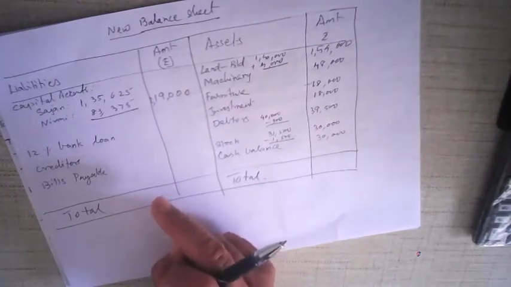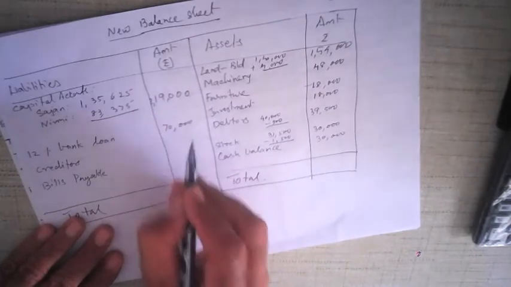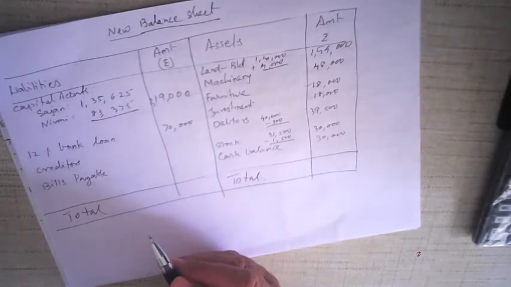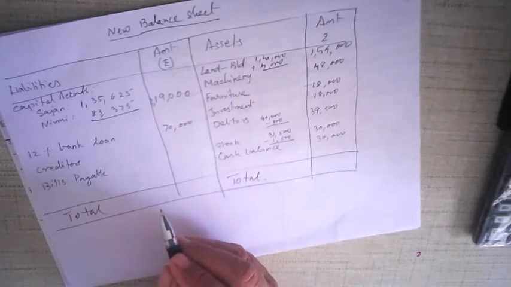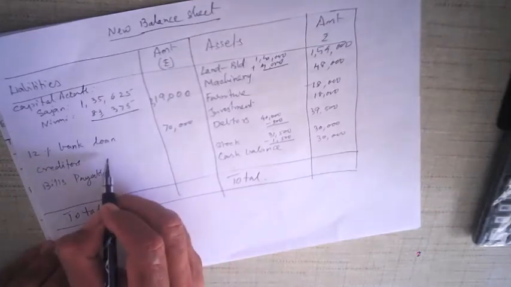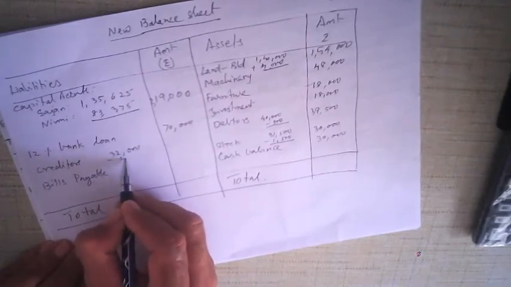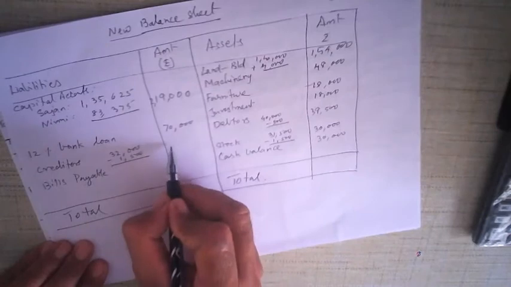Now 12% bank loan, it does not change, it is 70,000. Creditors is given as 32,000, but there was an entry in the adjustments. Okay, 1,500 creditors is now not to be paid. Okay, so creditors was 32,000 and 1,500 are not to be paid. So you get 30,500.